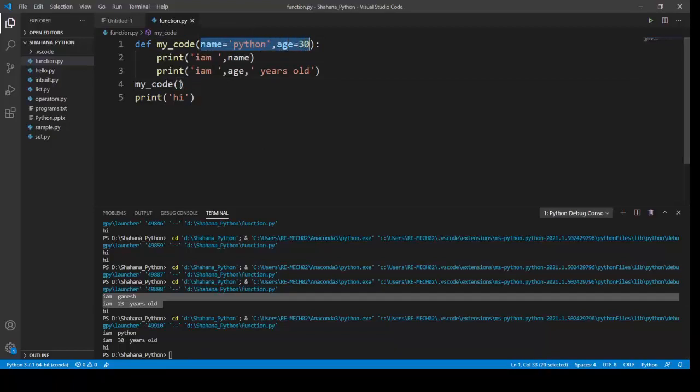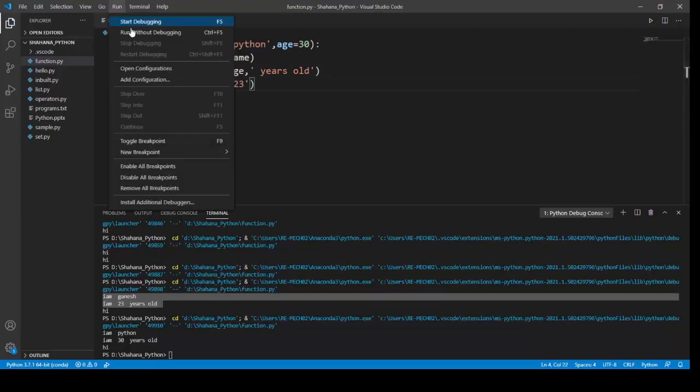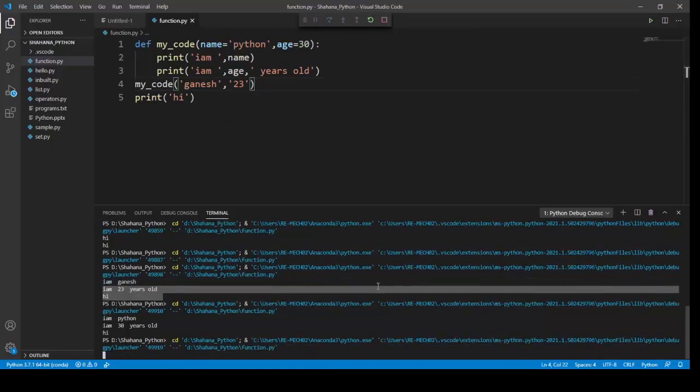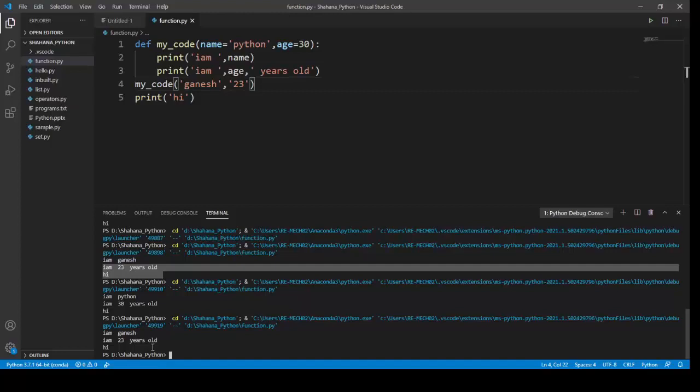But what if I want to change this value? I simply make these changes like this. If I run this, I have changed my output. I may also have a predefined value for when the user doesn't give me one, so I print it. But if the user gives me one, it prints the user input. This is a predefined parameter, and this is a user-given parameter. This way I can perform my actions using my parameters.